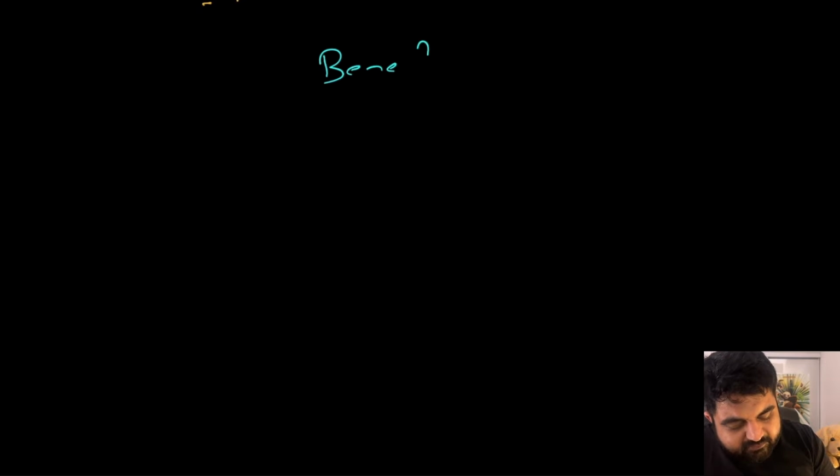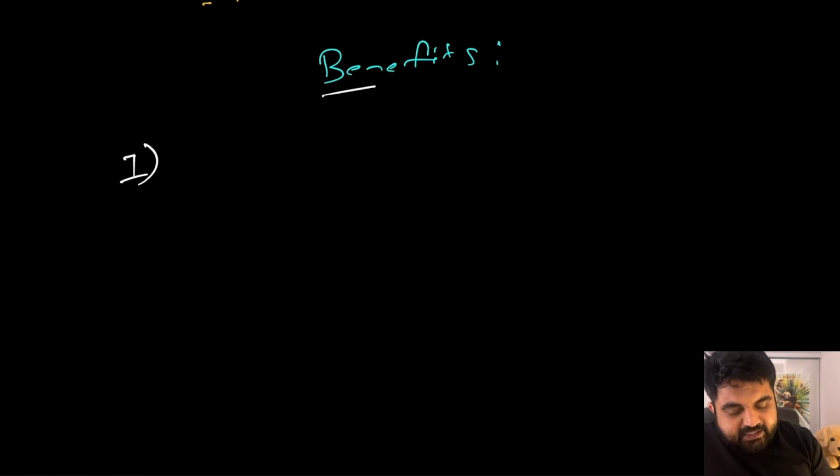Okay, now we understand all the way on how implementation works, what is heap, what is priority queue, what is tree, what is binary tree, binary search tree, and the differences of each one of them. Now let's try to understand what are the benefits, or under which type of scenarios should you start thinking about using heap. So number one benefit of heap is that at any given moment you can identify the element which contains the highest priority, and you can work on that.